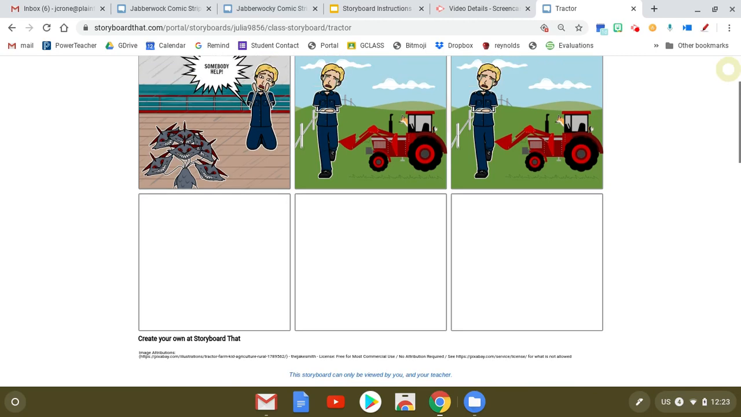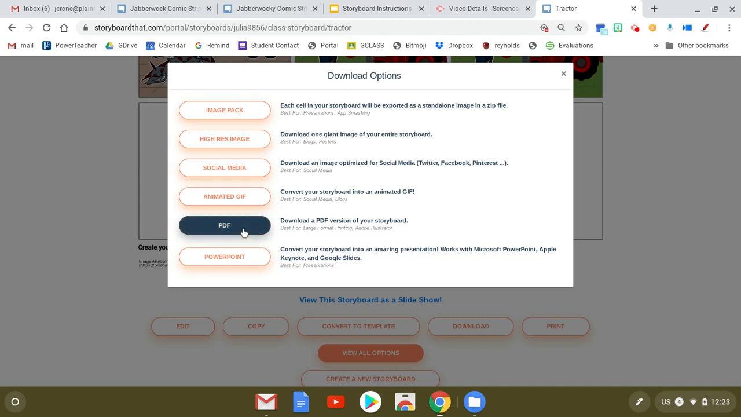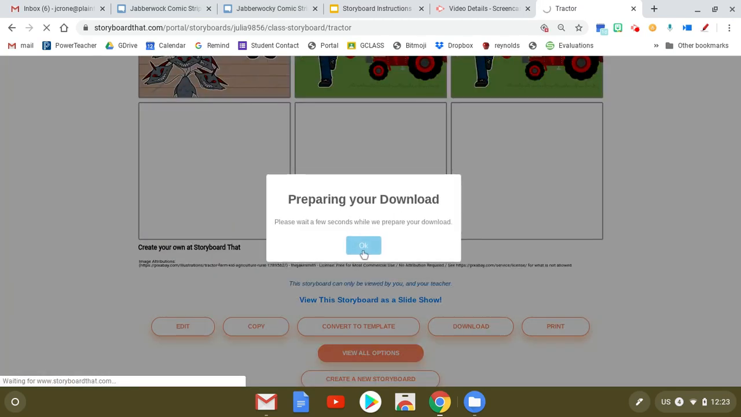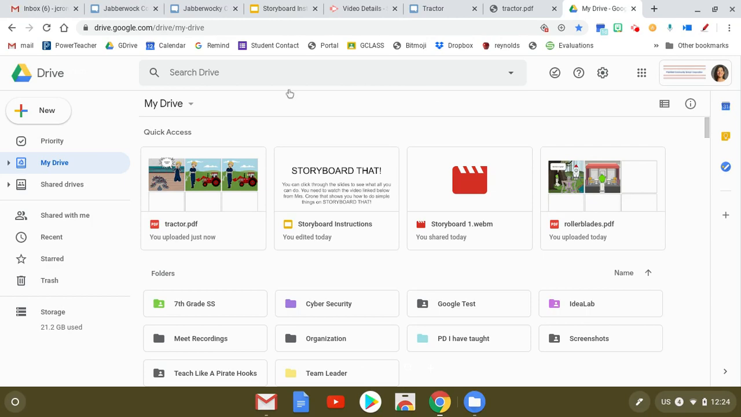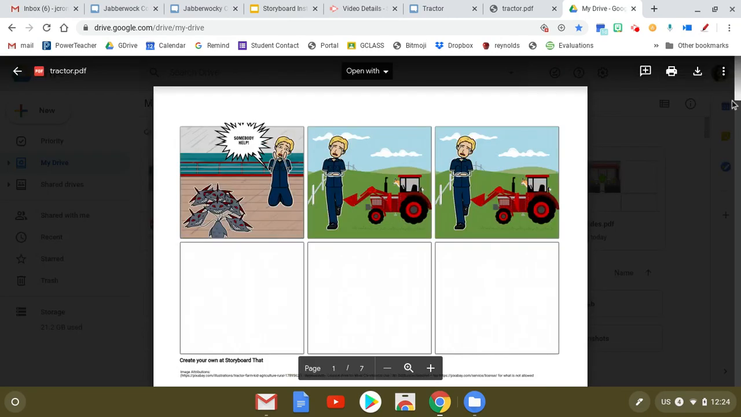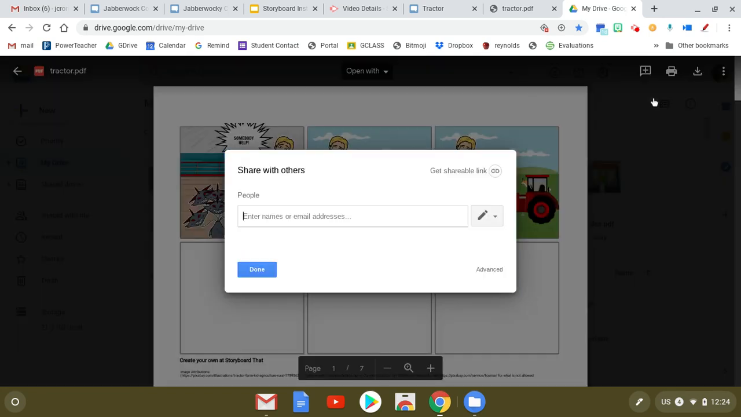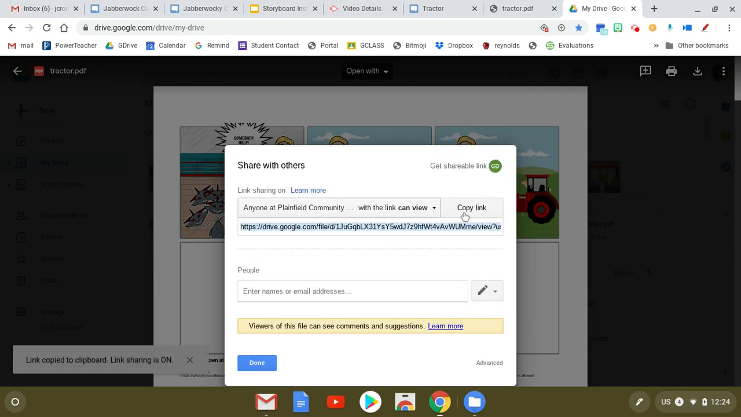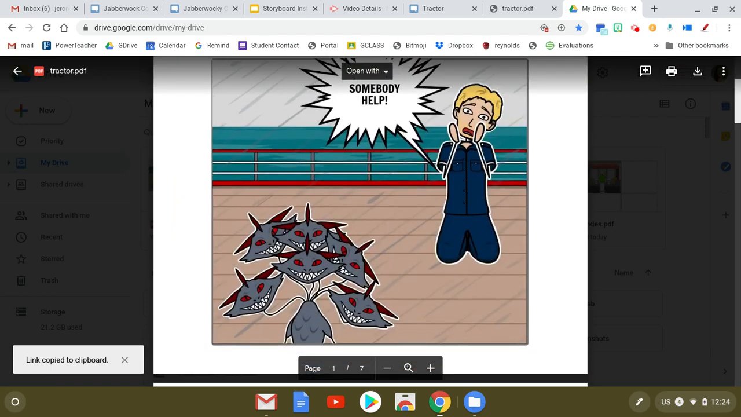When you're done, your teacher can view this on here, but what I think would be nice is to download this as a PDF. And as they are preparing it, it's going to come up in the bottom right-hand corner like anything else. So if I go to my drive after I have downloaded that, it's going to be right here. I click my 3 little dots and click share, get shareable link, and then anyone at Plainfield Community, copy, and I put that on Google Classroom. Now my teacher will be able to see that, but I think it's nice to have a PDF as well.